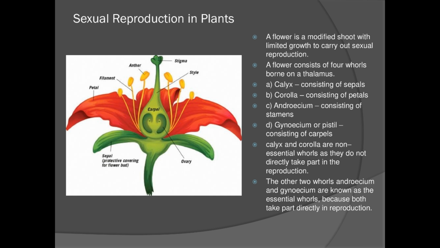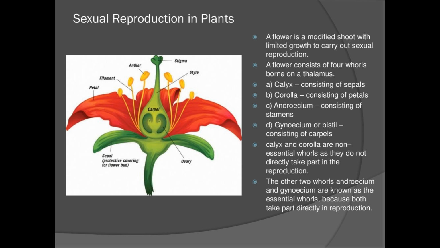So this slide shows the picture of a flower. A flower is nothing but a modified shoot with limited growth, because the flower's main function is to perform reproduction, that is sexual reproduction. So this is the structure of a flower. A flower consists of 4 whorls borne on the thalamus.